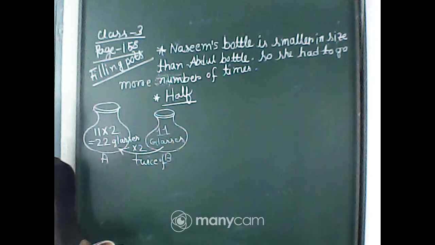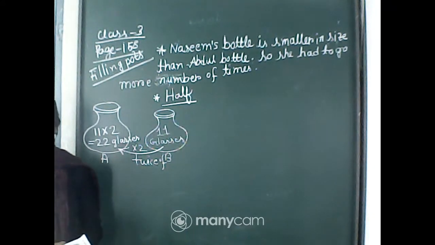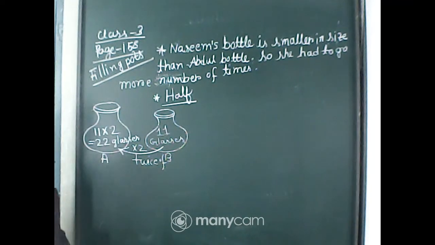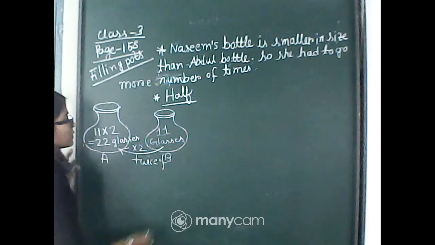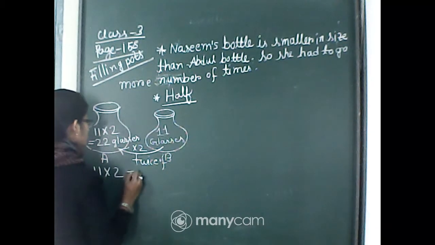So in the blank, what can you write down? How many glasses of water are needed to fill pot A? It's 22 glasses. So what do you have to do? You just have to do 11 into 2. Show the process. Okay?